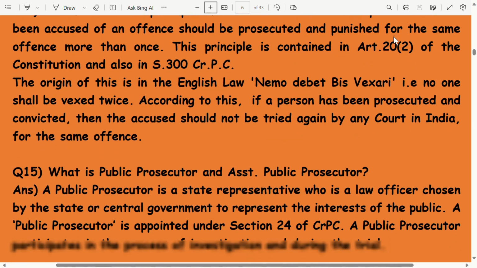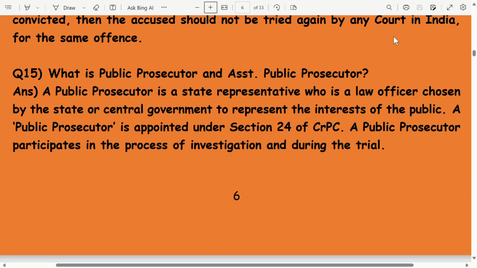What is public prosecutor and assistant public prosecutor? A public prosecutor is a state representative who is a law officer chosen by the state or central government to represent the interest of the public. A public prosecutor is appointed under section 24 of CRPC.